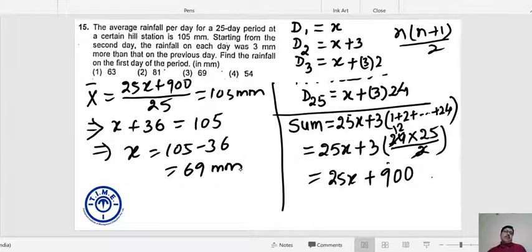So this is one of the approaches. X is 69 mm, and x is the rainfall on day number 1. On the very first day, the rainfall is 69 mm. This is your traditional approach. Can I afford such kind of solution in your examination?